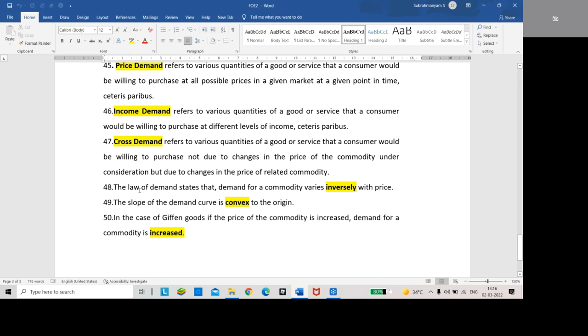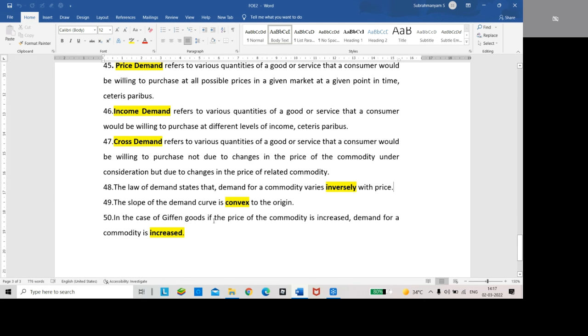Law of demand. The law of demand states that demand for a commodity varies inversely with the price. That is, demand is inversely proportional to the price. Demand increases, price decreases. Demand decreases, price increases. Generally, the slope of the demand curve is convex to the origin.